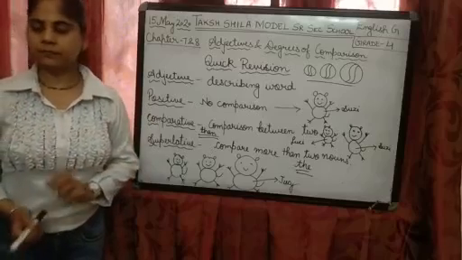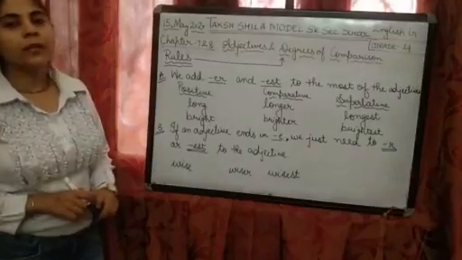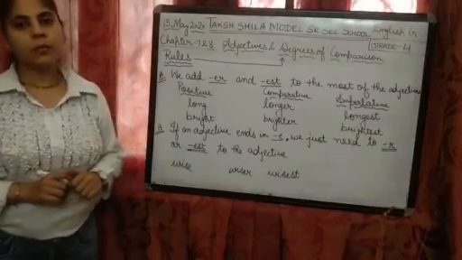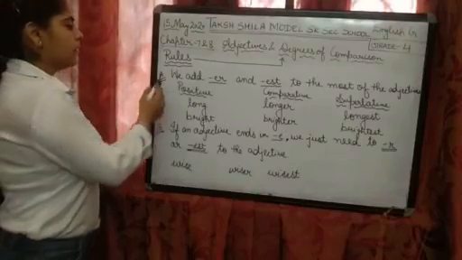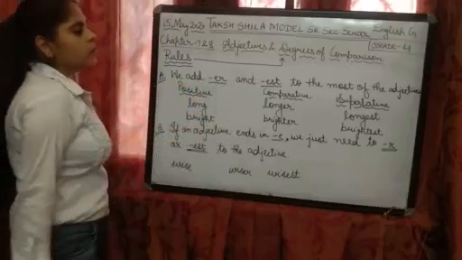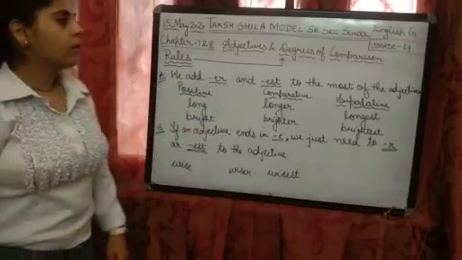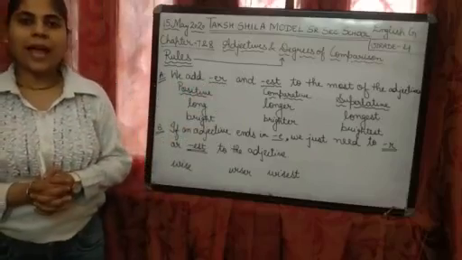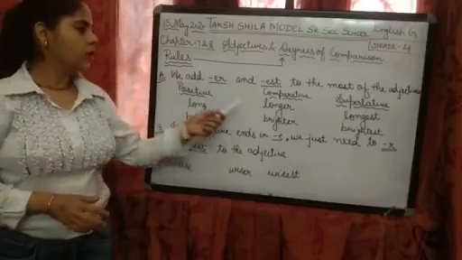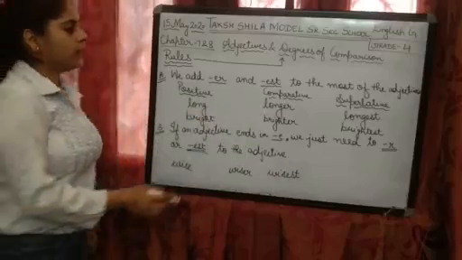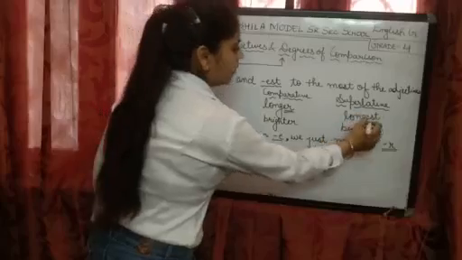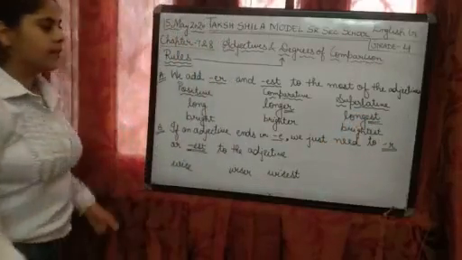Okay students, we will learn about the rules to form the comparative and superlative degree. Now what are the rules? Rule number 1. We add ER and EST to most of the adjectives. So with most of the adjectives we add ER and EST. For example, long, longer, longest. So here in the comparative degree we have used ER, and in superlative we have used EST, right?